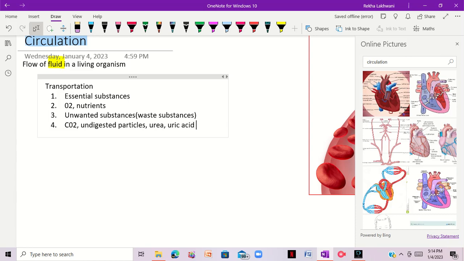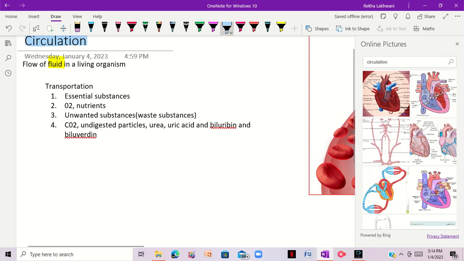And in our feces, there are pigments known as bilirubin and biliverdin, right? These are some pigments which are actually unwanted substances. So these things basically are transported, these essential substances and these unwanted substances known as waste substances.